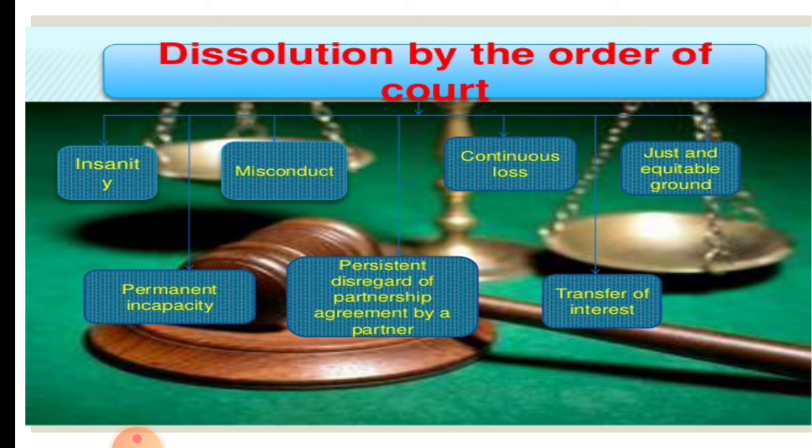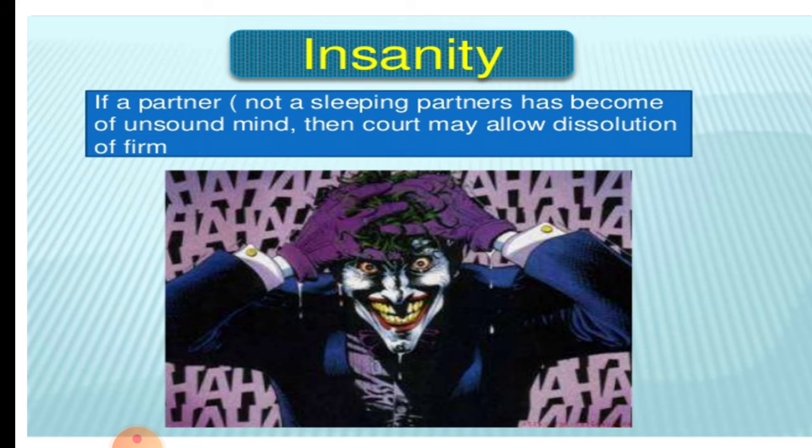Just and equitable ground. If anything is found and the court feels that the partnership firm has to be dissolved, in such cases it can give orders. Permanent incapacity. Persistent disregard of partnership agreement by a partner and transfer of interest. So in all these cases, in the slide you could see that the dissolution is done by the order of the court.